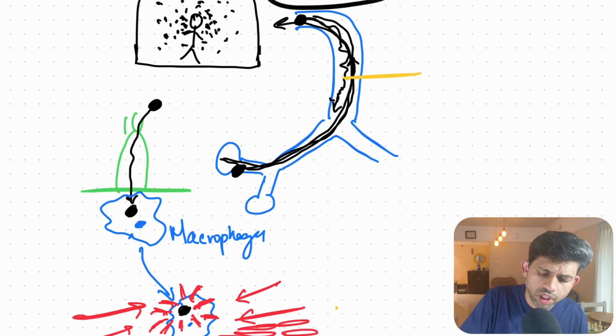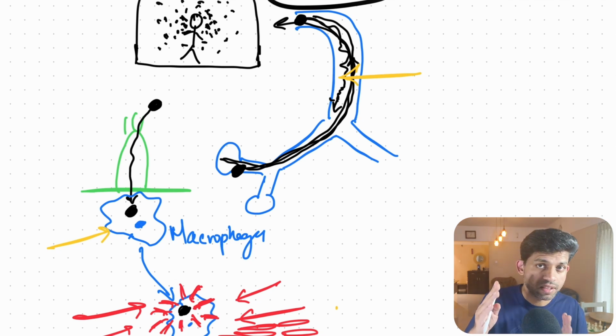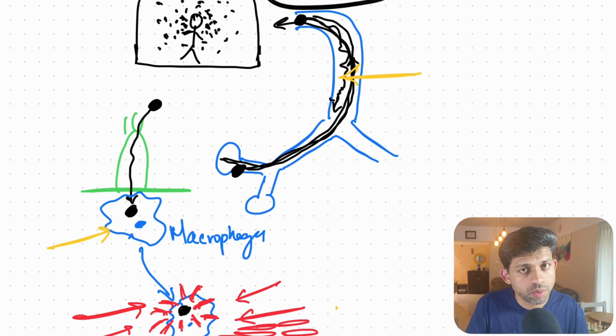Smoking affects both the mucociliary clearance and macrophage function. So a coal worker who's also a smoker has a very high chance of getting pneumoconiosis.